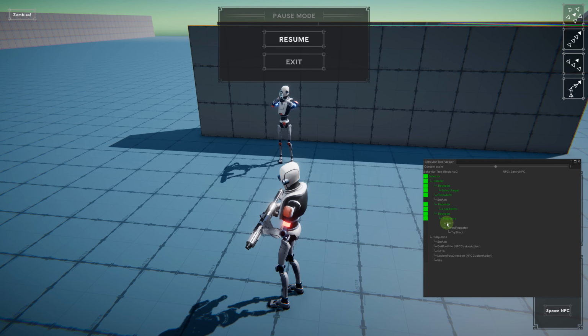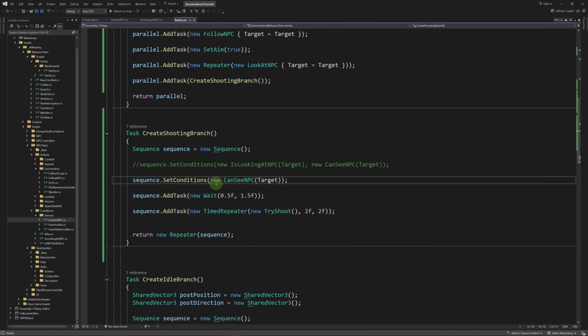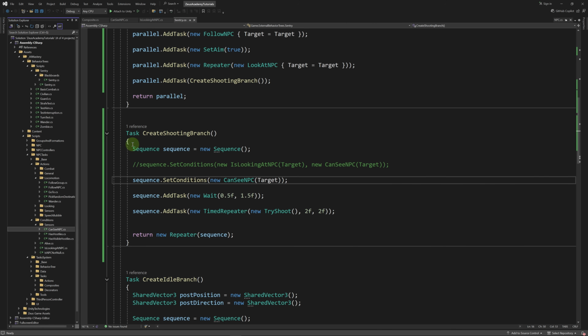Yeah, so the repeater seems to be stuck. This reminds me of an issue that we've been getting when all the tasks in a parallel or parallel selector were stopped and the parallel was stuck, pretty much like the repeater here. So I'm guessing that the new conditions and especially the modifications that we made in the task class are interfering with the behavior of the repeater, or maybe all the decorators in general.